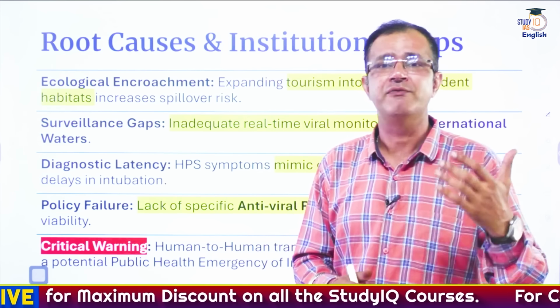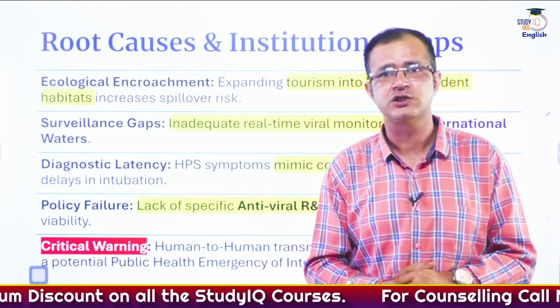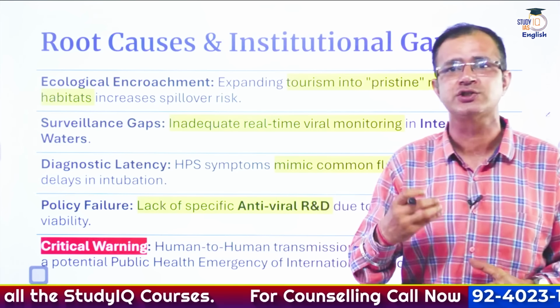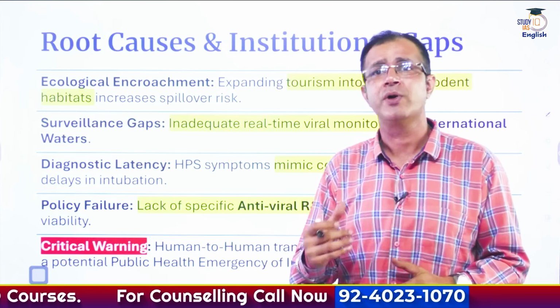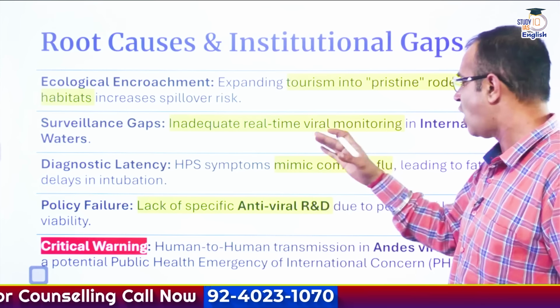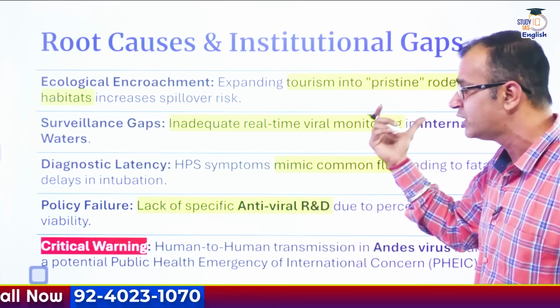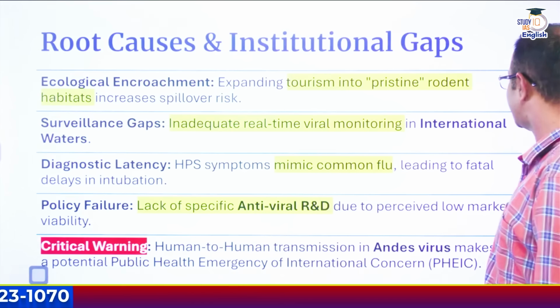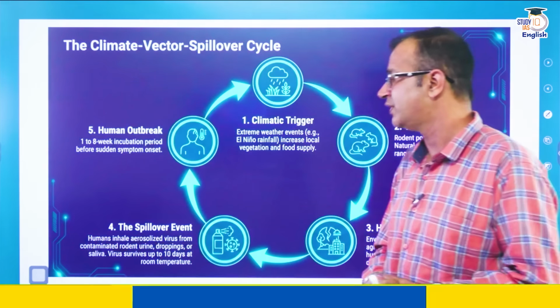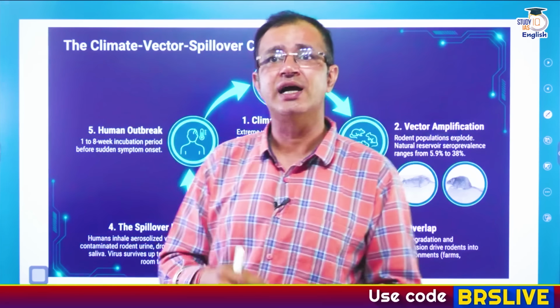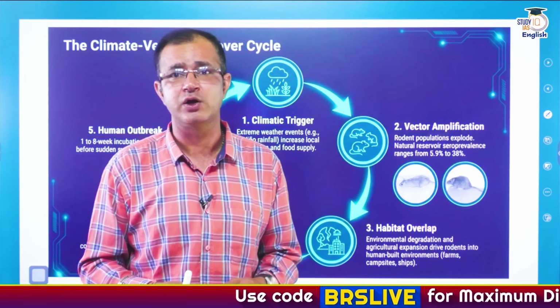Now, this is a very important spread that we are talking about, because it also leads to a critical warning: human-to-human transmission of the Andes virus makes it a potential public health emergency of international concern as well. Now, what is the link with the climate and the vector spillover cycle?